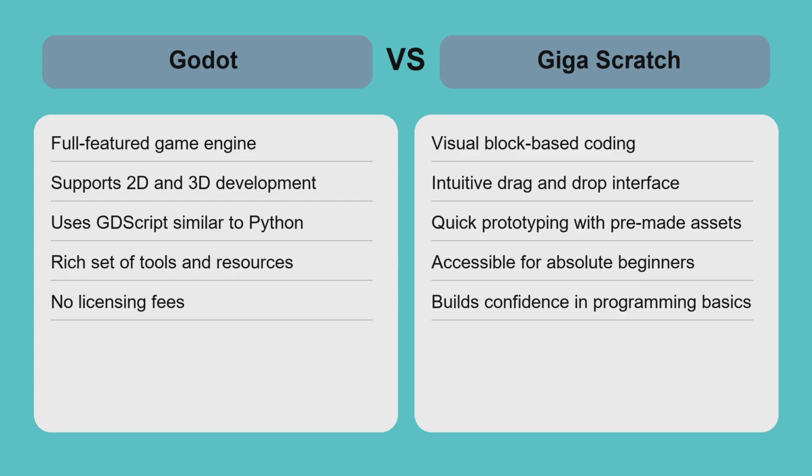Giga Scratch's limitations in features and complexity make it less suitable for ambitious projects, but excellent for learning foundational concepts without code. Choosing between them depends on whether you want an easy start or a robust engine that grows with your skills.